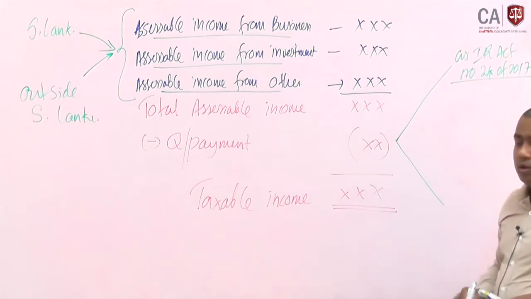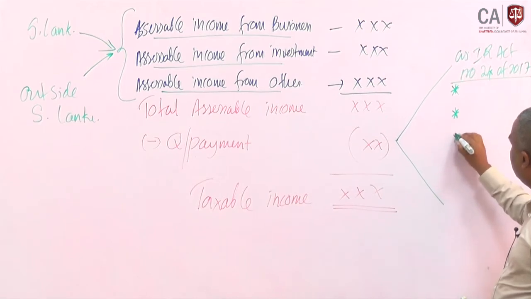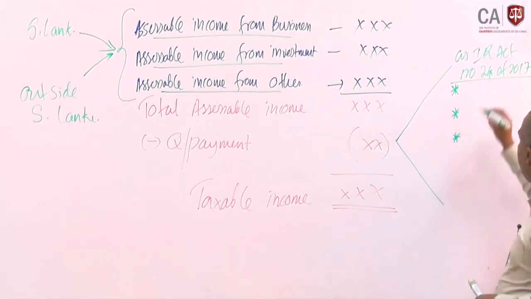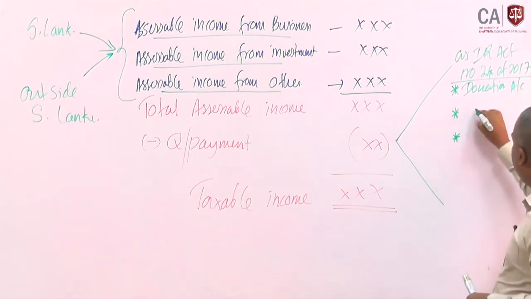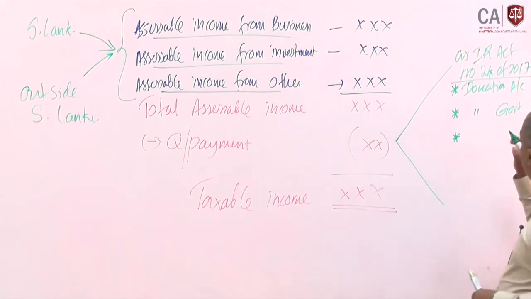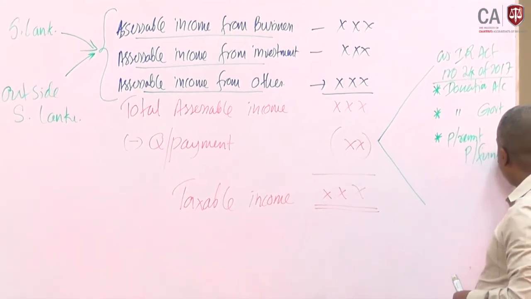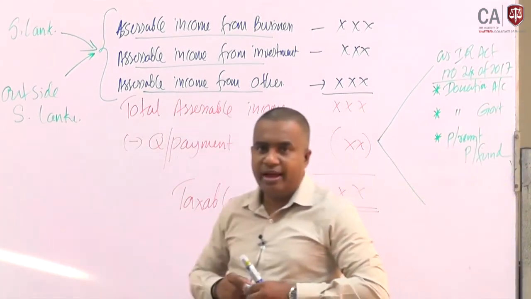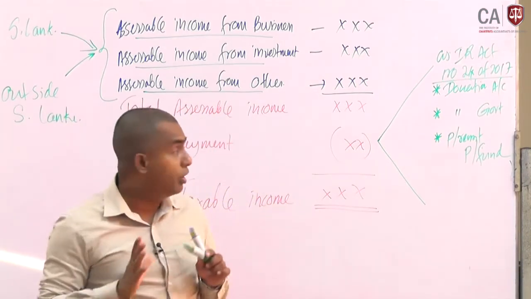Under this Act, mainly we have three qualified payments: one is donations to approved charity, the second is donations to government institutions, and the third is profit remitted to the President's Fund. These three we can identify as qualified payments.